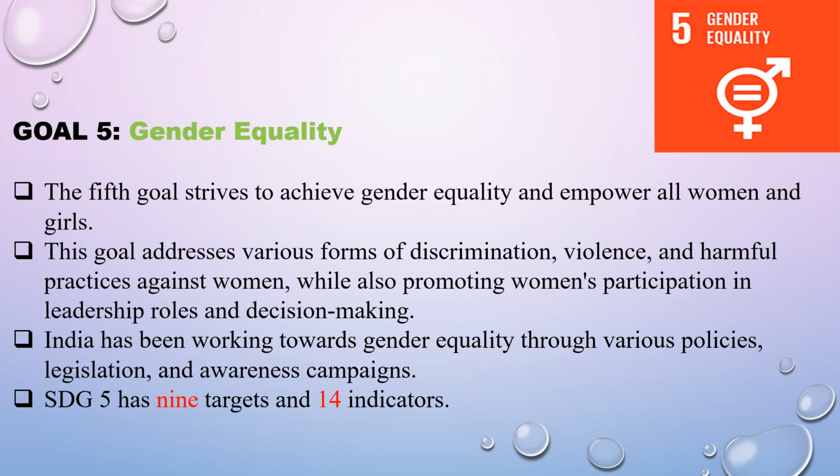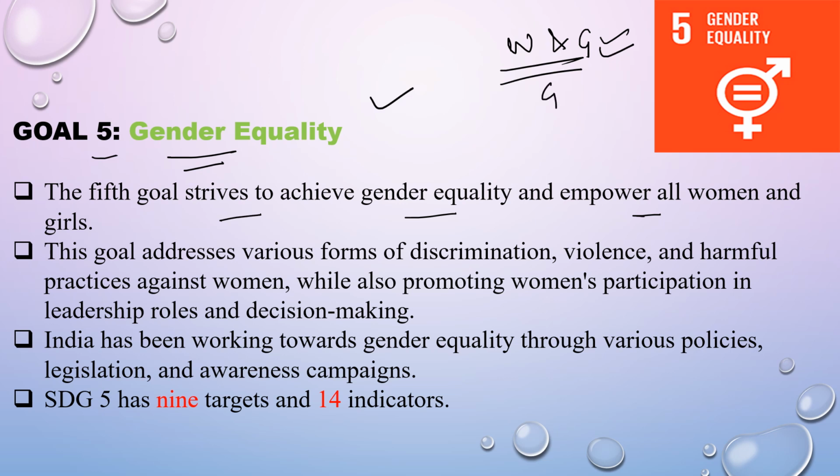Now comes gender equality. Goal number 5 is gender equality. The fifth goal strives to achieve gender equality and empower all women and girls. That is, women and girls should not be left behind and must be given equal rights. So there should not be any gender disparity. This is the aim of the gender equality goal. This goal addresses various forms of discrimination, violence, and harmful practices against women.